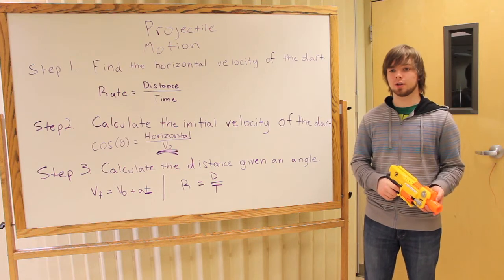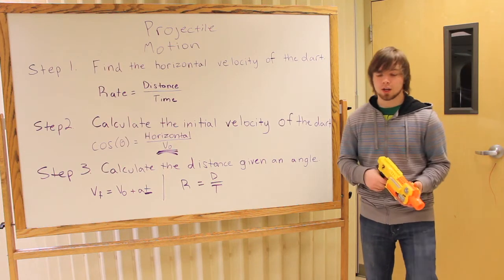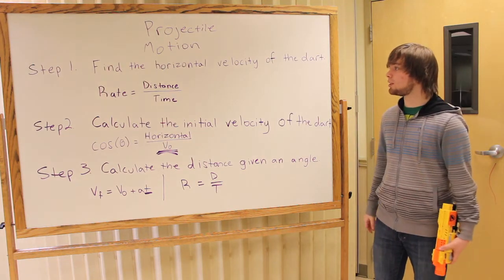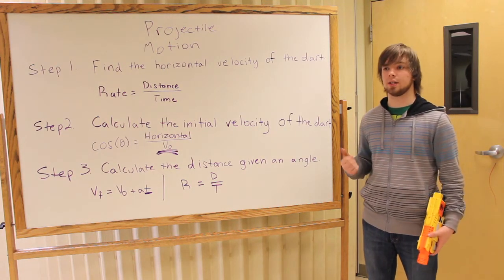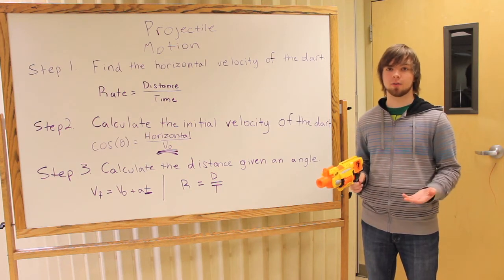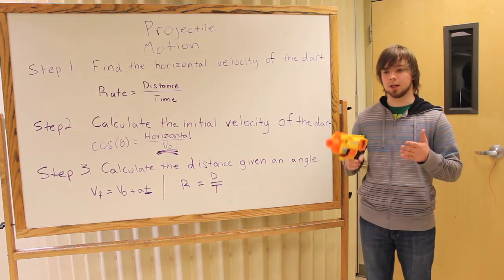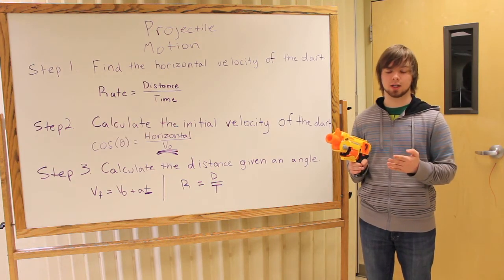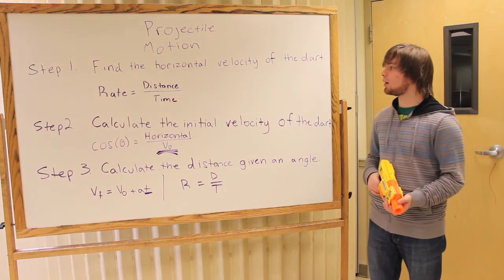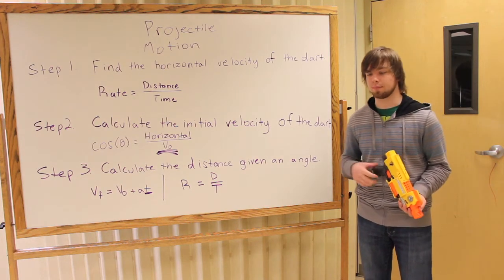So the first thing I want to do is find out the initial velocity of the dart that shoots out of this gun. In order to do that, I first need to find out the horizontal velocity of the dart at a certain angle. We can pick any angle. We're going to probably do 45 degrees since that's going to be the maximum distance that it can travel. And given this horizontal velocity, we can figure out the initial velocity of the dart.